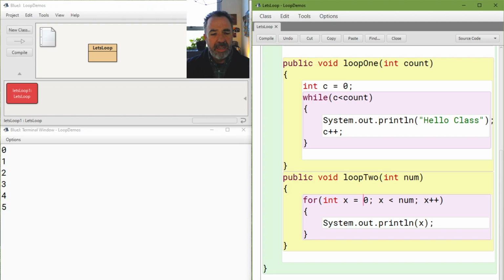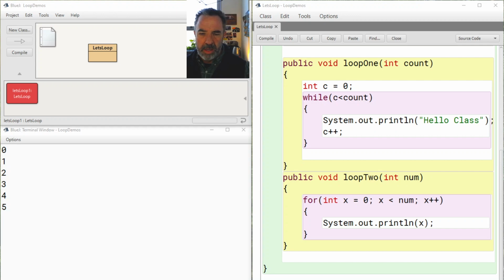Another thing I can do is, I clearly printed that number there, but I can also do arithmetic with the number. So let's say that I wanted to do something like, I'll square it.